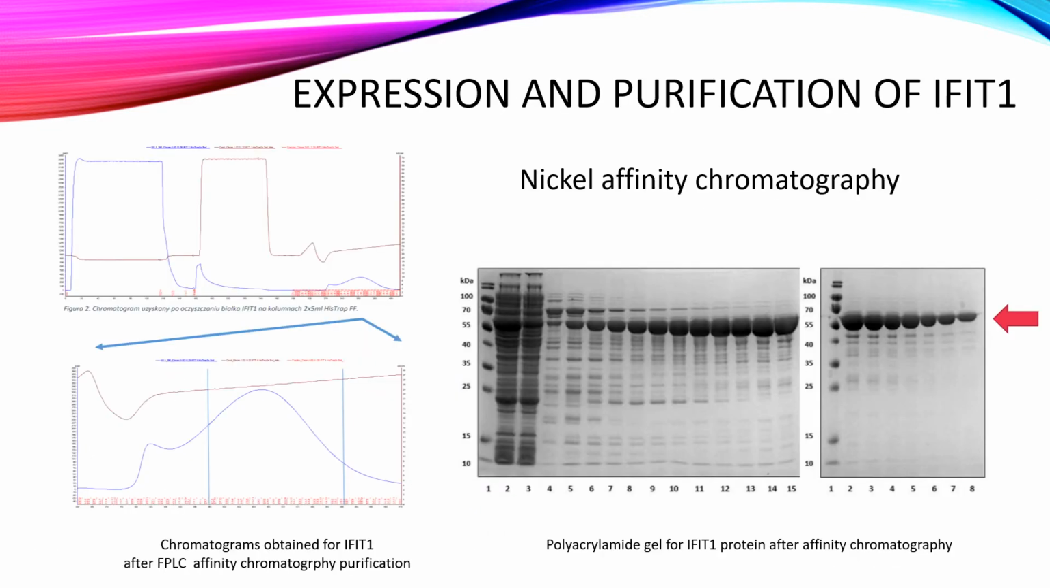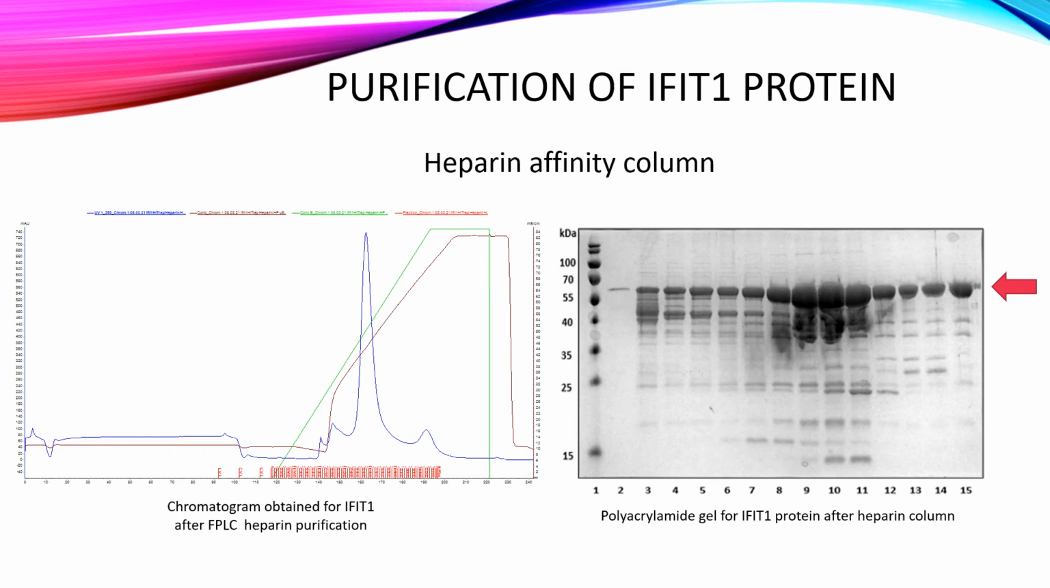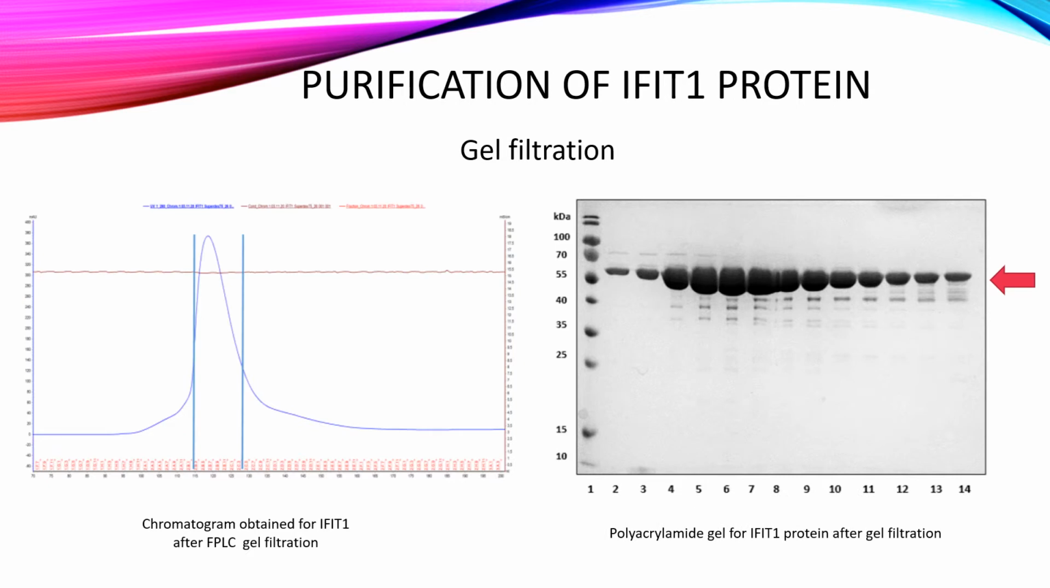The first step was to express the IFIT1 protein in a prokaryotic E. coli-based expression system. Purification of the protein with the histidine tag was initiated using affinity chromatography on nickel beads. The second step was to use a heparin column to remove bound nucleic acid molecules. And finally, the protein was purified by gel filtration to obtain pure preparations without the majority of impurities.